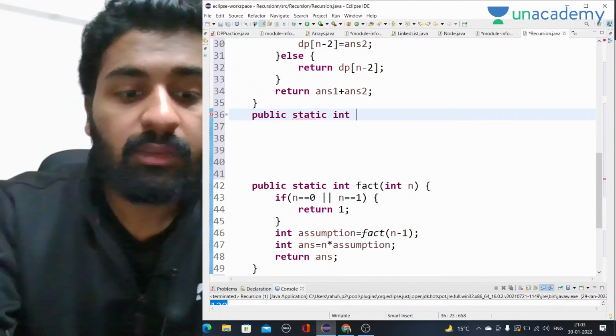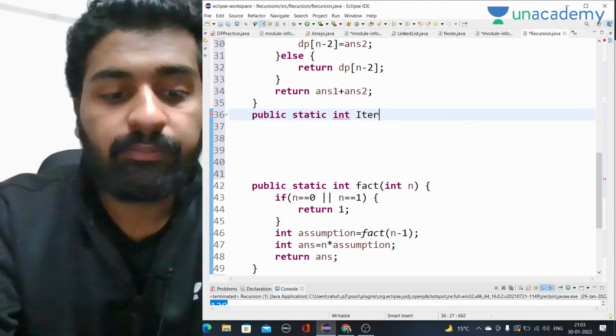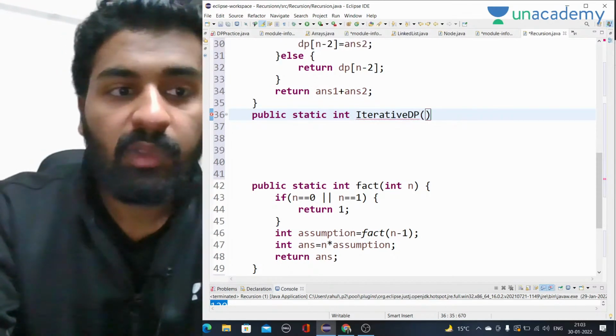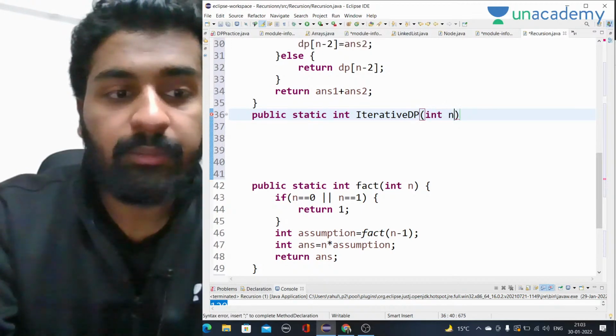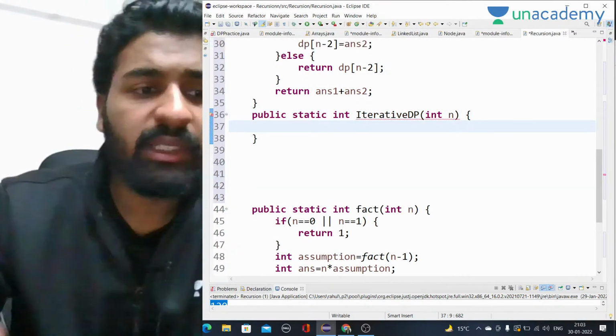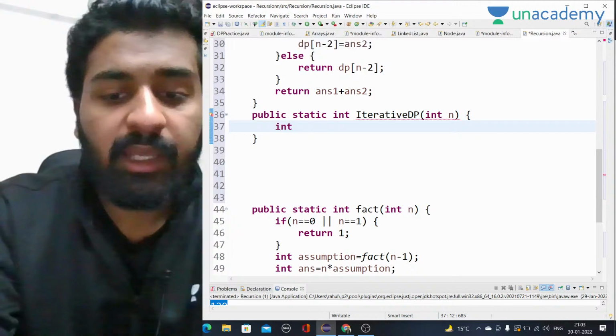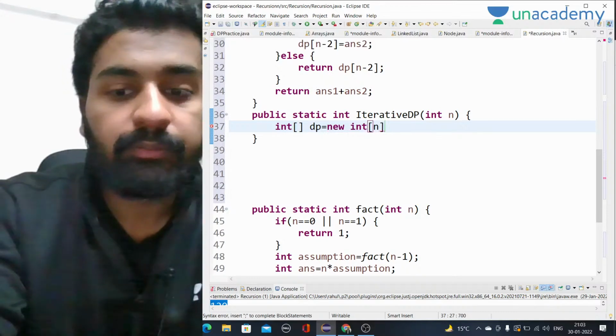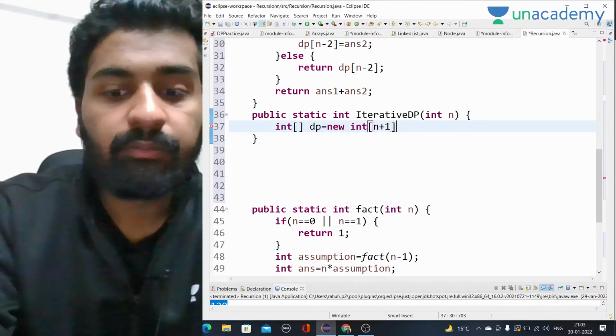Public static int iterativeDp, and here we need int n. We need only n, right? Now I am going to take a dp array, like extra space, is equal to new int of n plus 1. N plus 1.